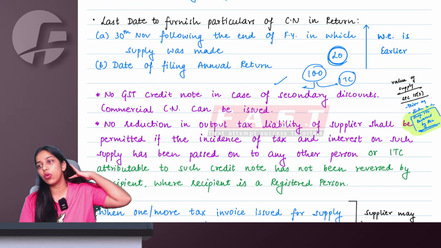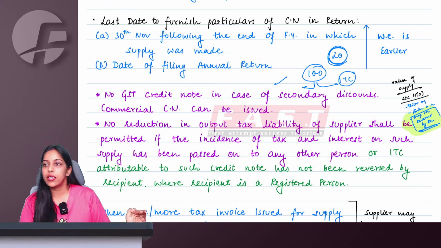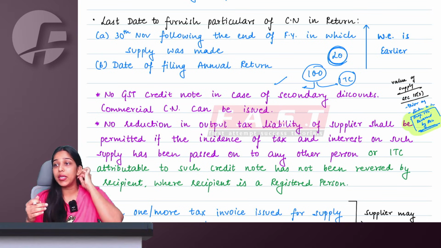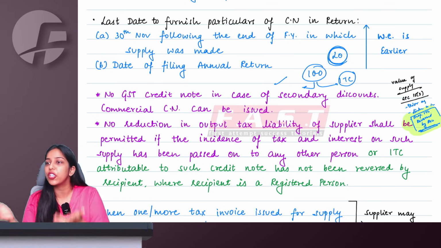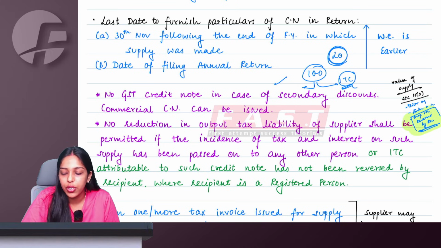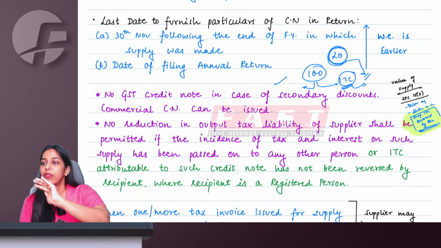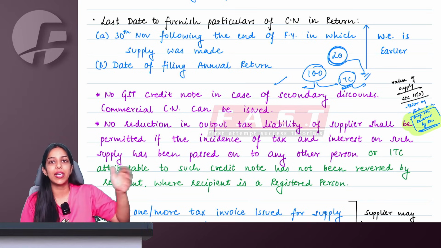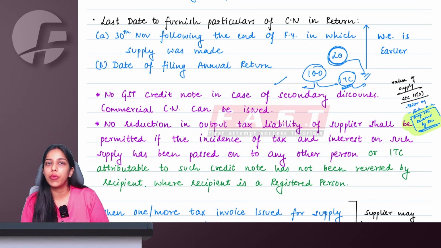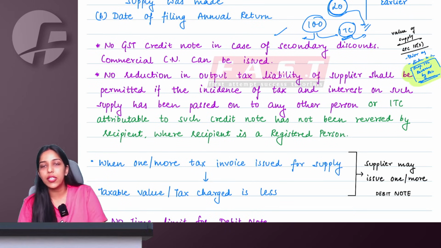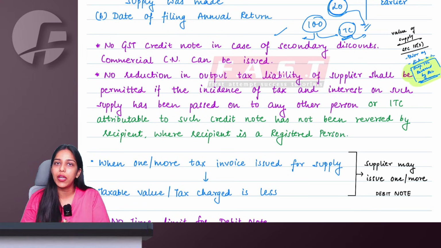Now, if I want to reduce my liability by the GST on 20, of course, for me it is a sale return, and for the recipient it is a purchase return. So the recipient also should reverse the equal amount of ITC here. Only then, if the recipient reverses the ITC, can the government allow me to reduce my outward liability payable. So this condition we already knew. We have studied it at a different place, in value of supply.